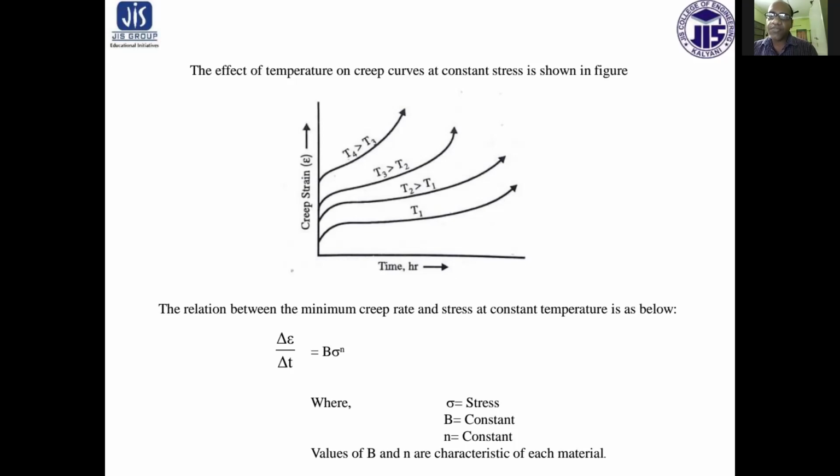The relation between the minimum creep rate and stress at constant temperature is as follows: dε/dt equals B times sigma to the power n, where sigma is the stress, and B and n are constants. Values of B and n are characteristics of each material.